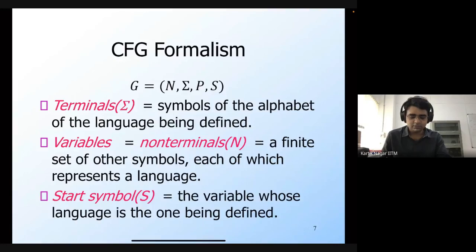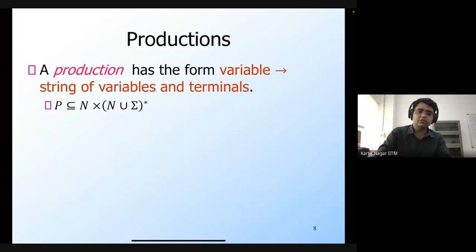And this production rule formalizes our notion of how to recursively express one string in the language in terms of other strings. A production rule is written in this form: there is a variable, then an arrow, and then a string of variables and terminals.